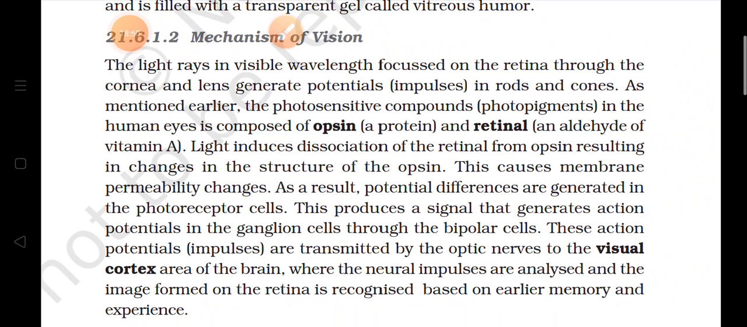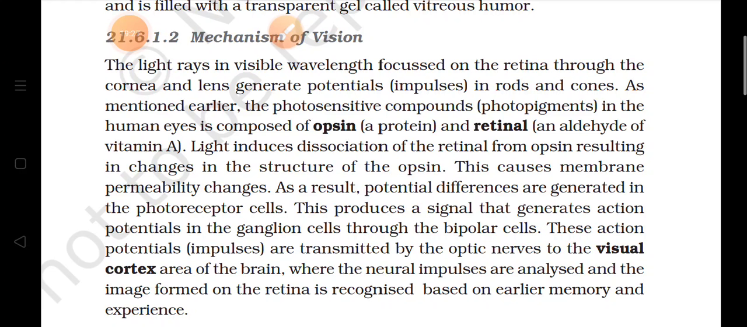Photopigments are present there, named opsin and retinal. Opsin is a protein, and retinal is an aldehyde of vitamin A. Light will induce the dissociation of the retinal from opsin, resulting in a change in the structure of opsin. Means when light falls, there will be a change in the structure of opsin, and because of that there will be a change in the permeability of the membrane. So potential differences are generated in the photoreceptor cells. Now this will produce a signal.